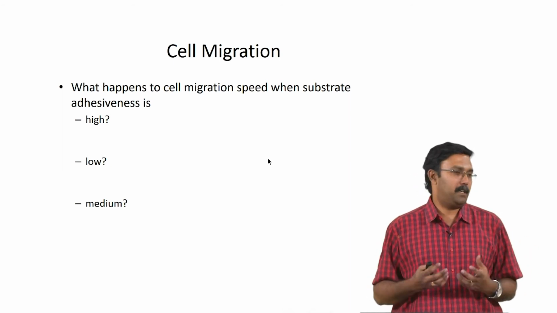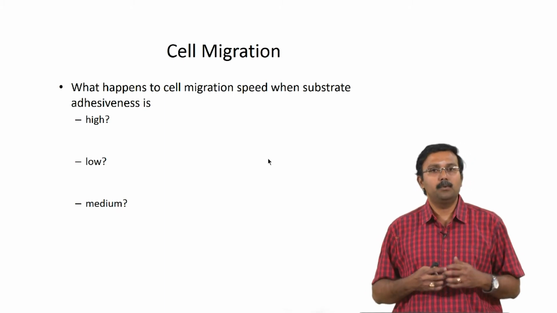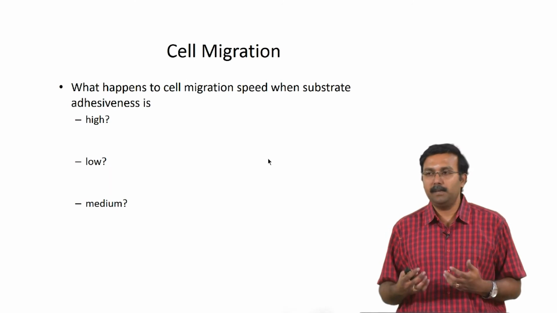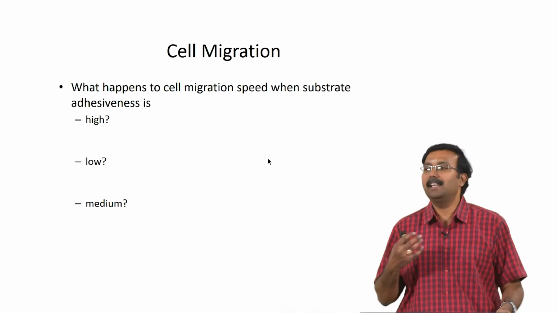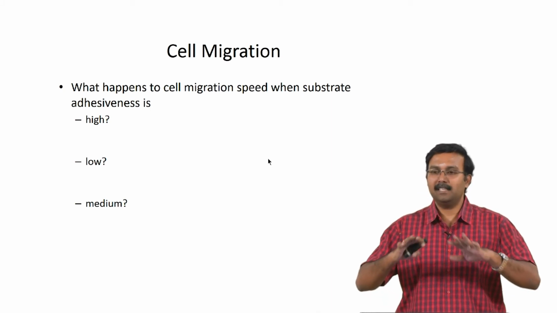So, let us look at different adhesion properties of the surfaces and how they would affect cell migration. What would happen to the cell migration speed if your substrate has very high adhesive properties? The surface in general has very high adhesion.